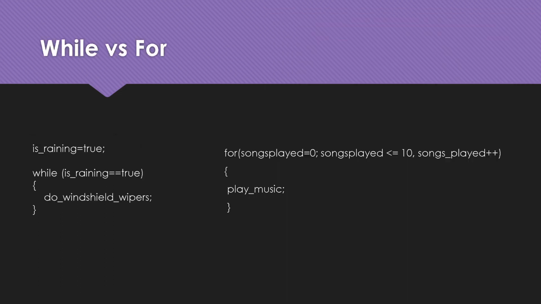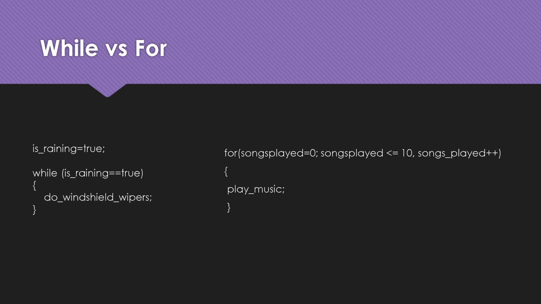So over here, when I'm talking about an example and a syntax, it is something like this. isRaining is a variable which is marked as true. Now over here I've taken while isRaining equal to true. Now this will result in a boolean expression, either true or false. If isRaining == true is true, then I have to keep on running the windshield wipers, otherwise I will stop. That means if isRaining is false, I don't have to do that, and it will not run the while loop. But over here it is an entirely different syntax. It is for, I have taken a variable songsPlayed equal to 0.